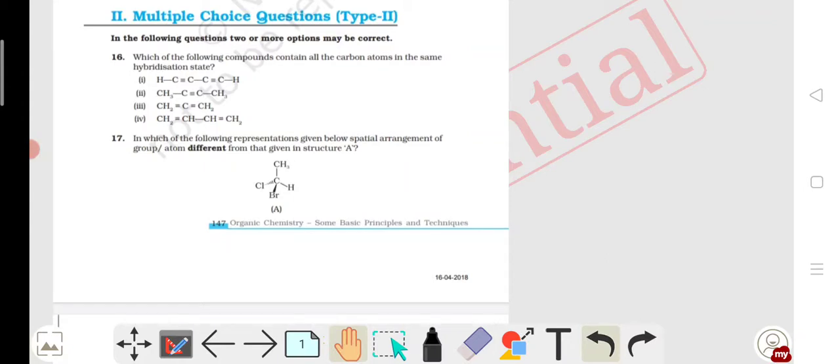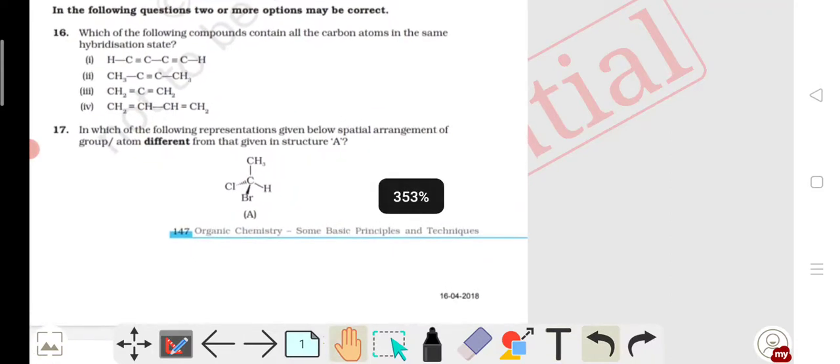It is the second lecture of NCERT Exemplar Type 2. So today we will discuss multiple choice questions, that means questions in which two or more options may be correct. So let's go to question number 16.